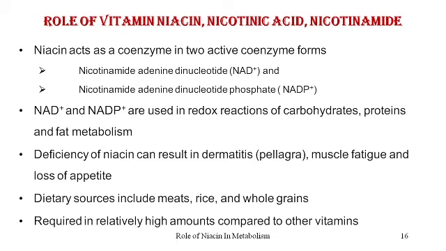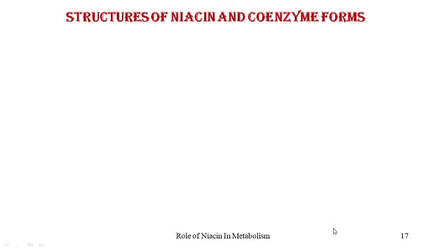If you go and recall all the pathways that you have studied earlier and count the number of reactions which involve NAD and NADP as coenzymes, you will be able to justify why NAD and NADP are required in high amounts as compared to the other vitamins.